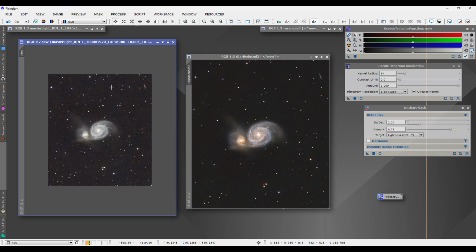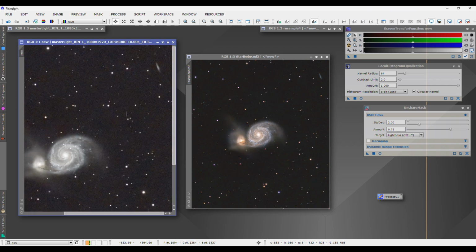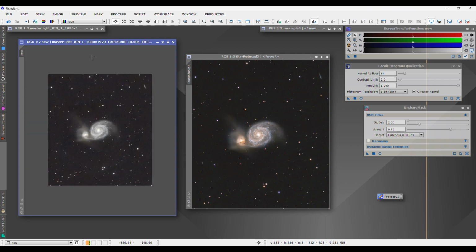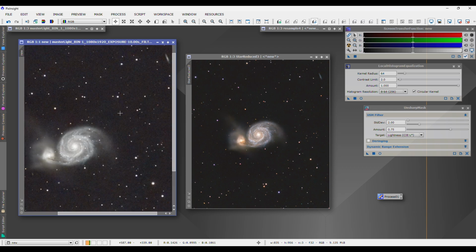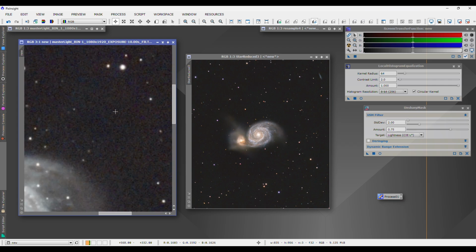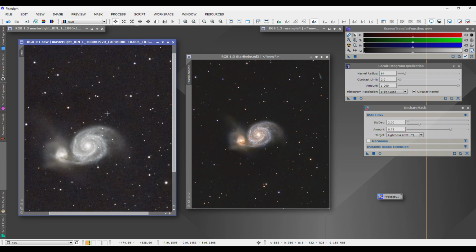So that's what we're primarily focusing on tonight: what do you do when you have an image from the Sea Star and you've spent several hours collecting data, which you think is going to be good data, and it is, but what happens when you have this subtle noise pattern that has occurred because of field rotation? I've already done a dynamic background extraction of this, or I've used GraXpert, but this is still present. So how do we address that?